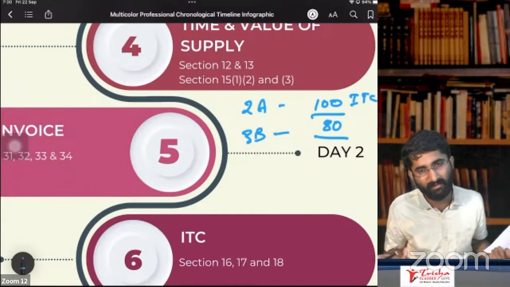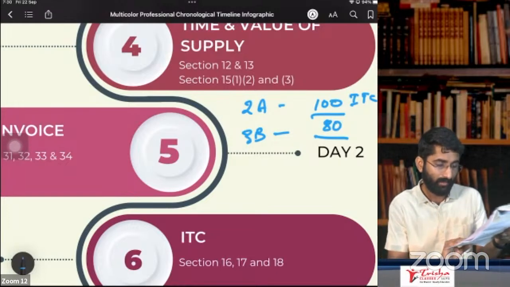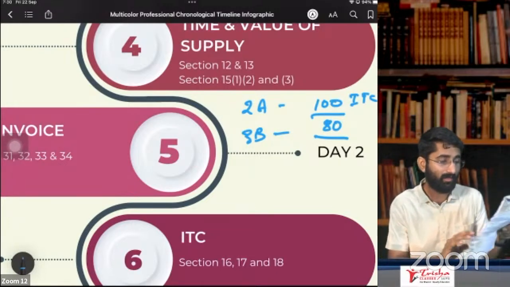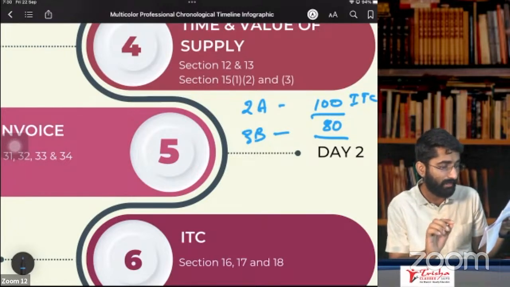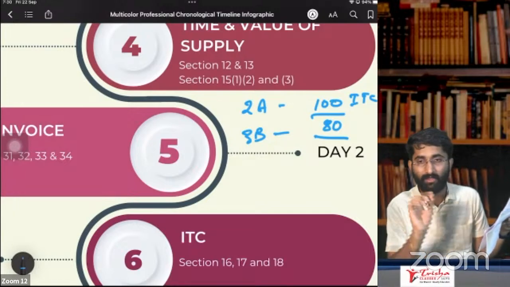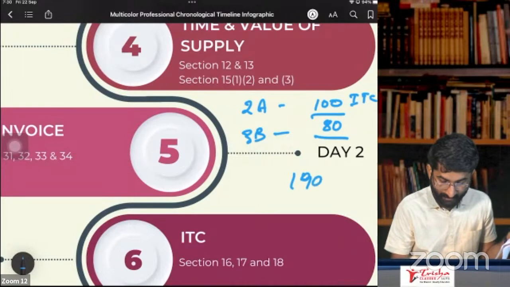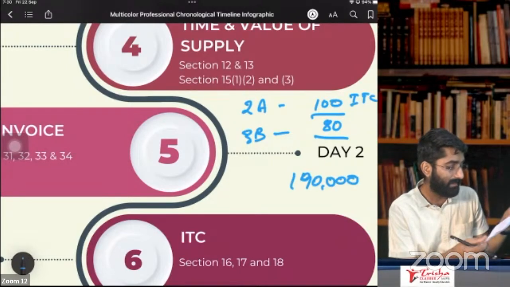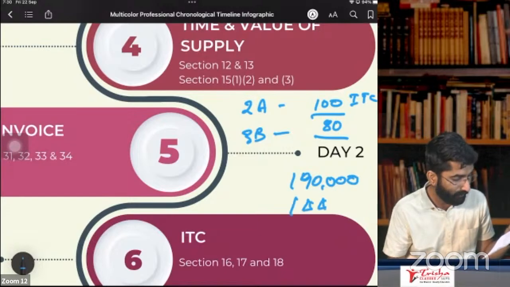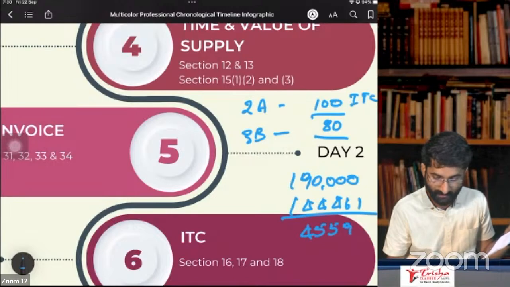No problem. There is no problem in this, but still the government gave a notice on the difference between 2A and 3B. In 2A, you are getting somewhere 1,90,000. See, 1,90,000 I'll get as ITC. But how much was claimed by the client? It is 1,44,461. What is the difference? It is 45,599 is the difference.